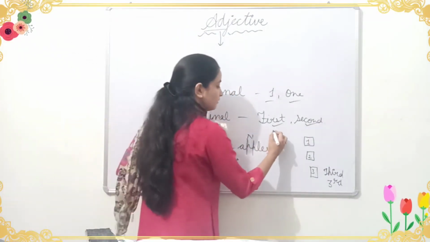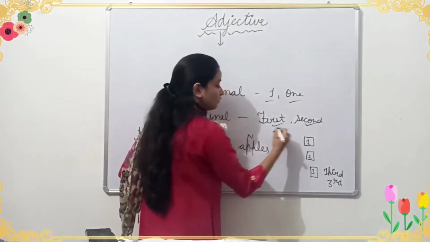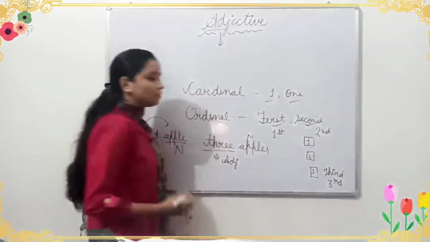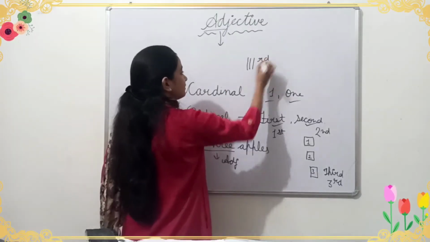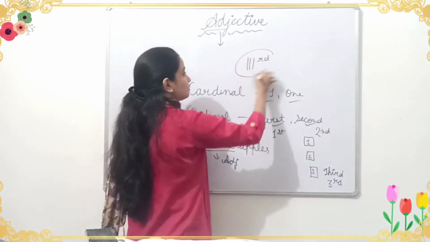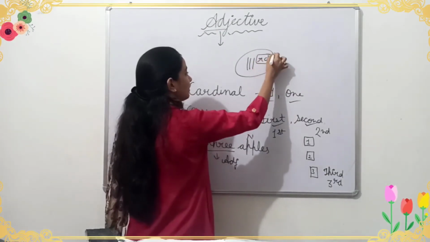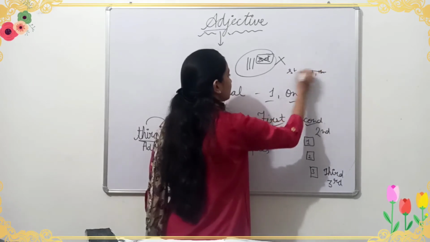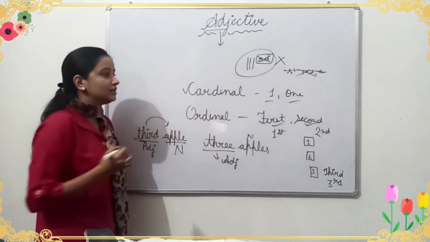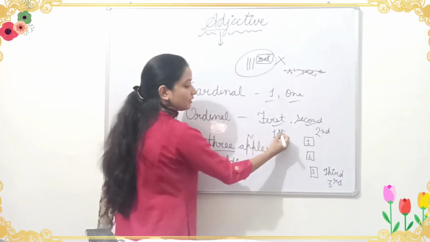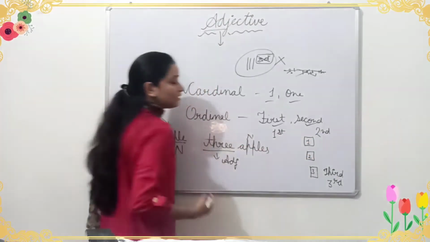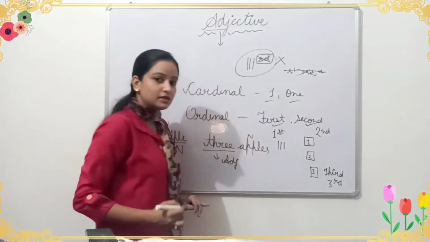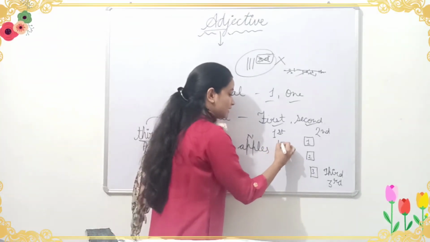First we can write like 1 then ST, second like 2 then ND, but some of you write it in a wrong way. It is totally wrong. We should not write like this. We can write 1 then ST, 2 then ND.